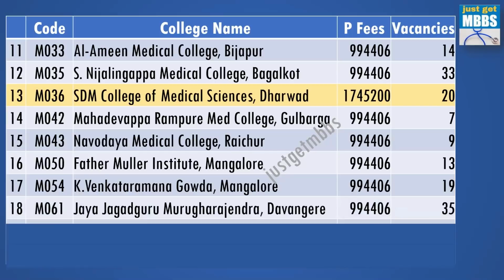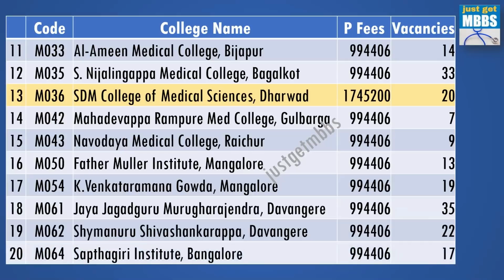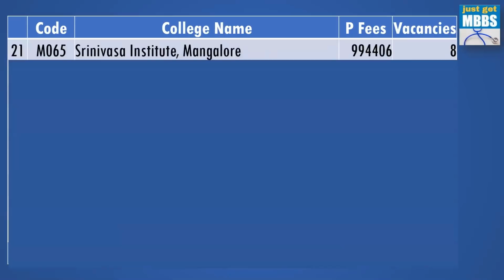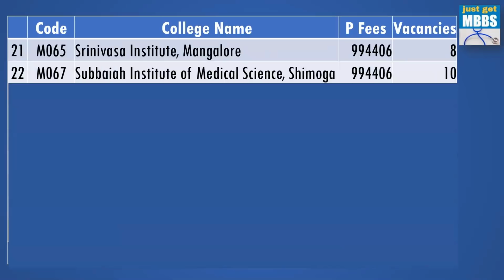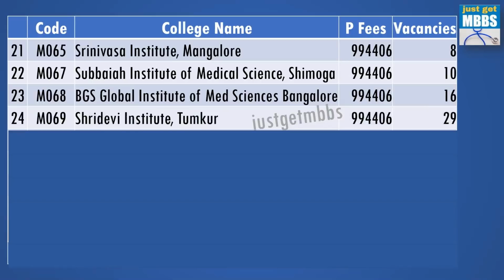Jagadguru Jayadeva Murugarajendra at Davangere has 35 seats vacant. Shamanur Shivashankarappa, Davangere, has 22 seats vacant. Sapthagiri Institute at Bangalore has 17 seats vacant. Srinivas Institute, Mangalore, has 8 seats. Subbaiah Institute of Medical Sciences, Shimoga, has 10 seats. BGS Global Institute of Medical Sciences, Bangalore, has 16 seats. Sridevi Institute, Tumkur, has 29 seats.